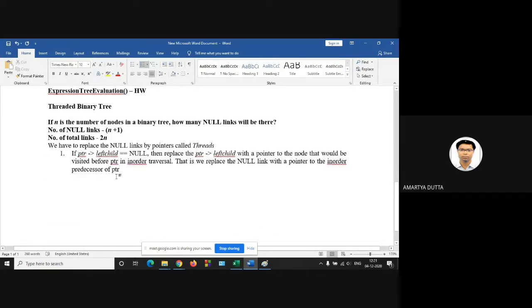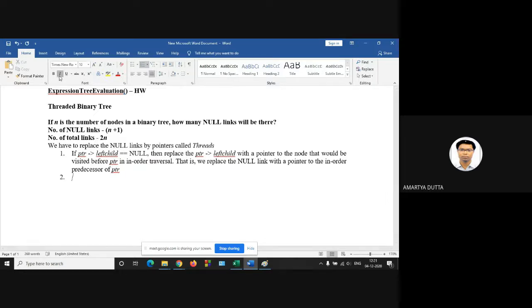Is it clear? So first of all, we have to perform the in order traversal. We replace the null link with a pointer to the in order predecessor of the PTR.